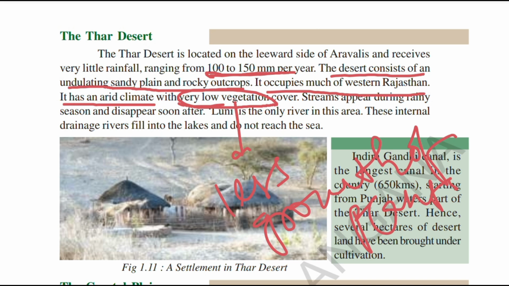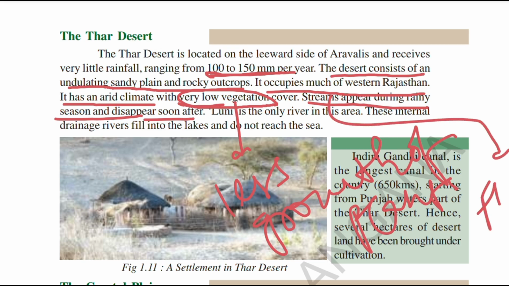Then streams appear during the rainy season and disappear soon after. Streams are the flow of water, which appears during the rainy season and disappears soon, because the desert area has an arid, dry climate, and you can assume a kind of heat there. So there is no proper availability of water. Whatever streams appear during the rainy season disappear soon.